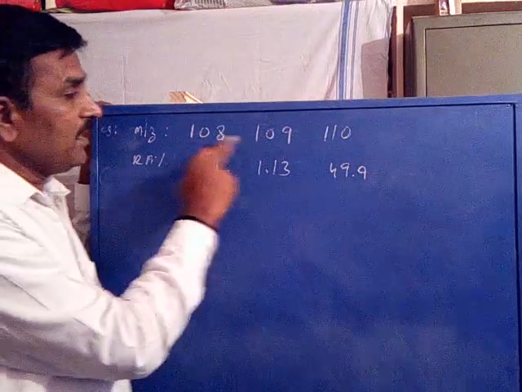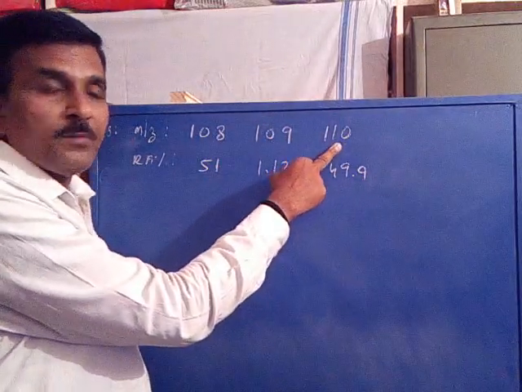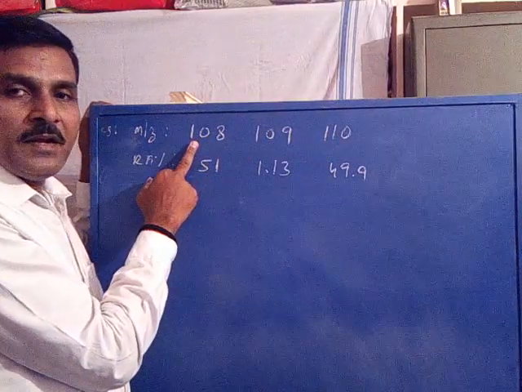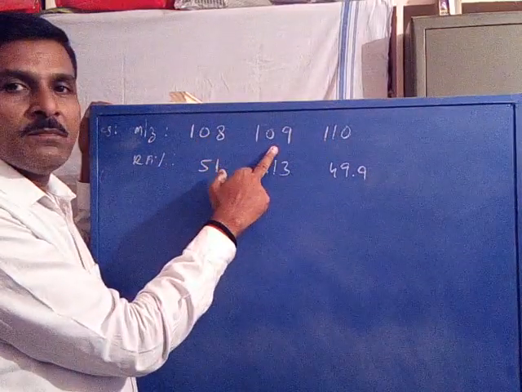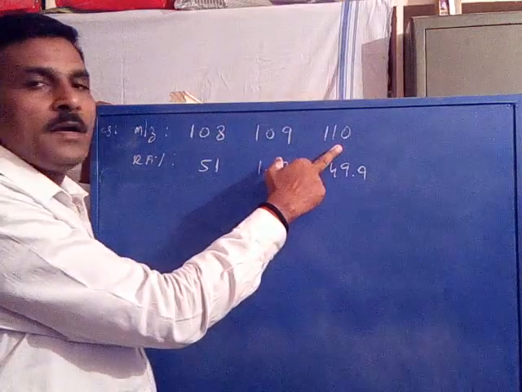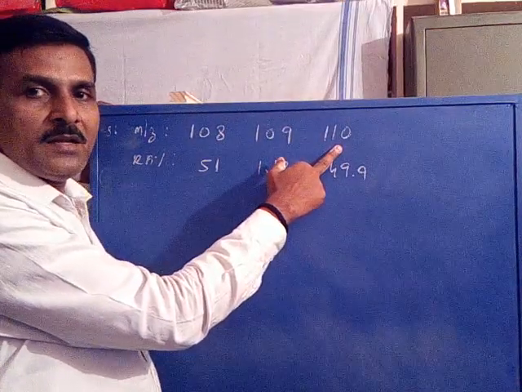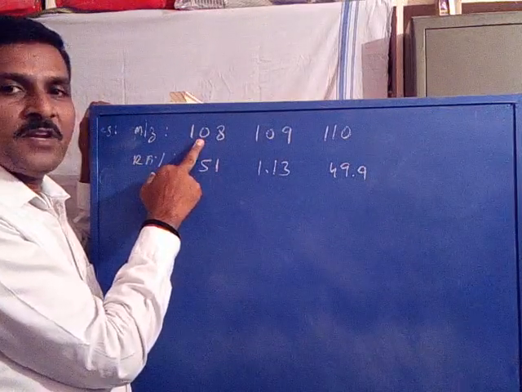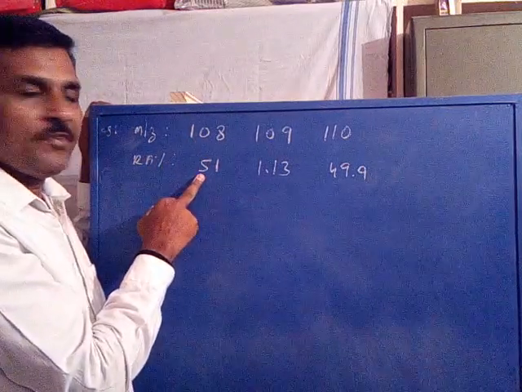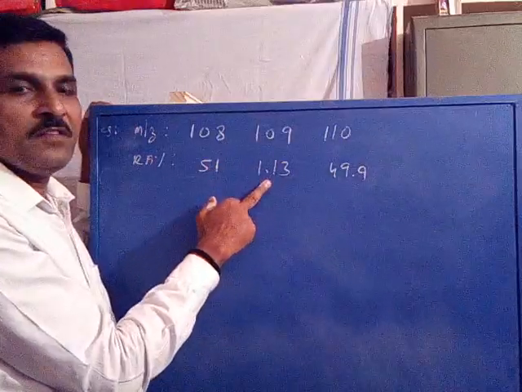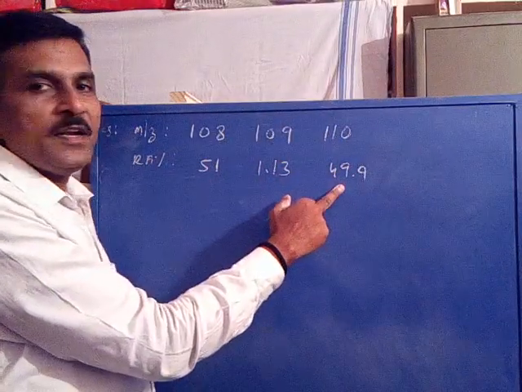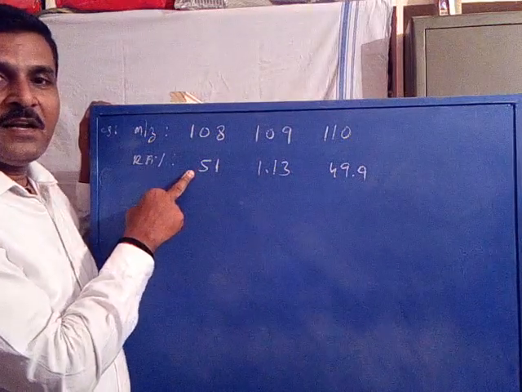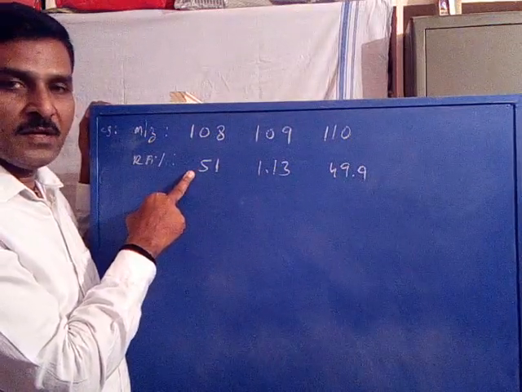Now these are the series of signals obtained from the spectrum: 108, 109, 110. 108 is related to the molecular ion, 109 becomes the first isotope +1 signal, 110 becomes the second isotope +2 signal. The molecular ion signal intensity is 51, the +1 signal intensity is 1.13, and the +2 signal intensity is 49.9.